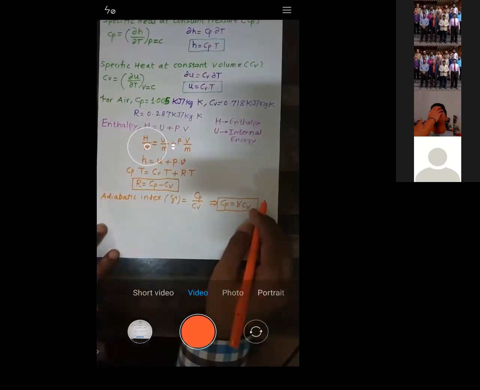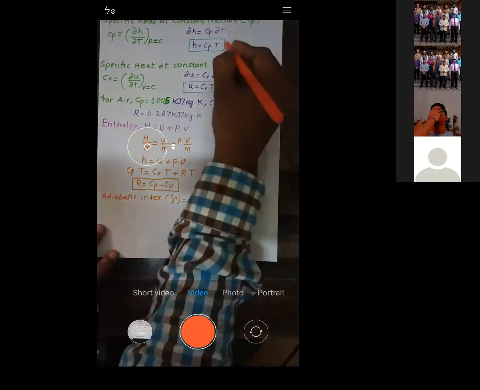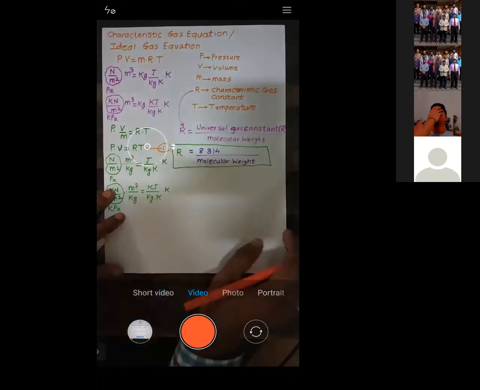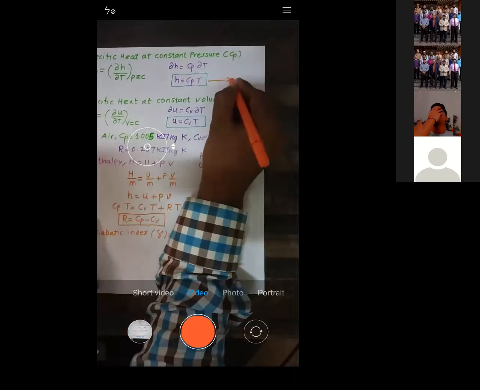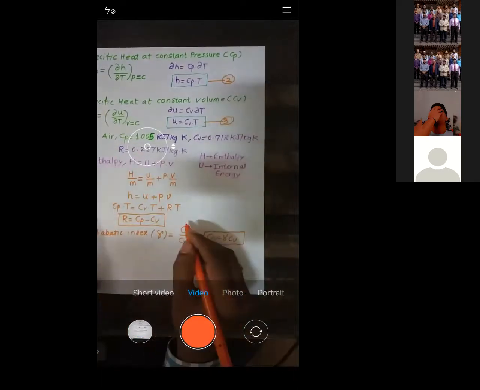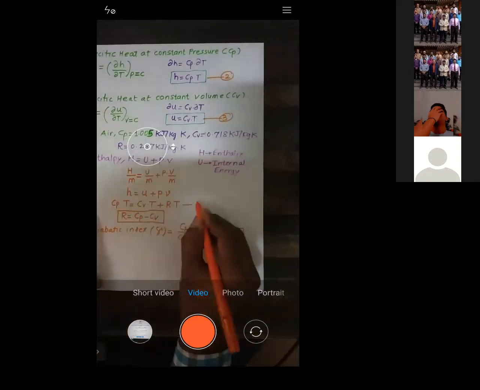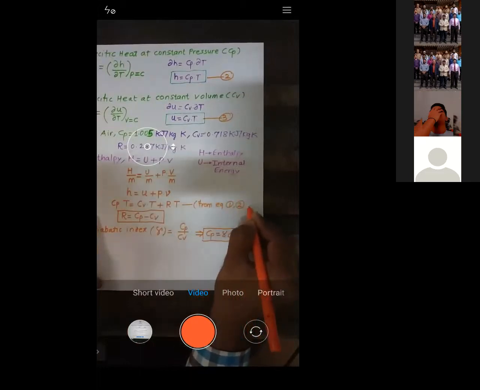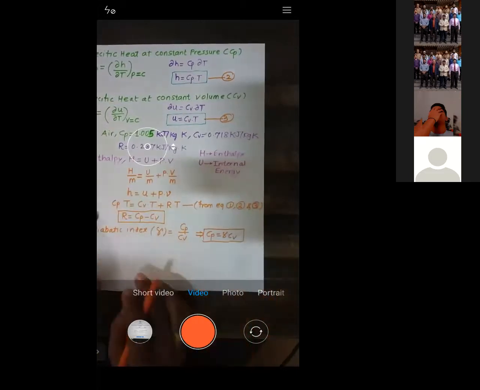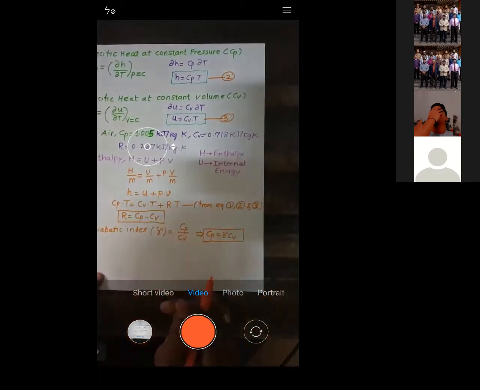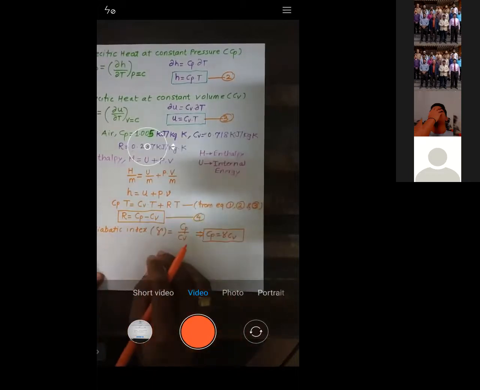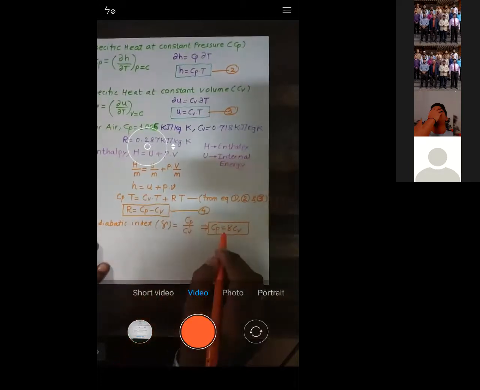Let me call this equation number 1, this equation number 2, and this 3. From equations 1, 2, and 3, let me call this equation number 4.